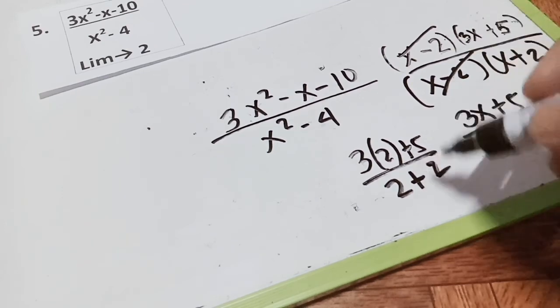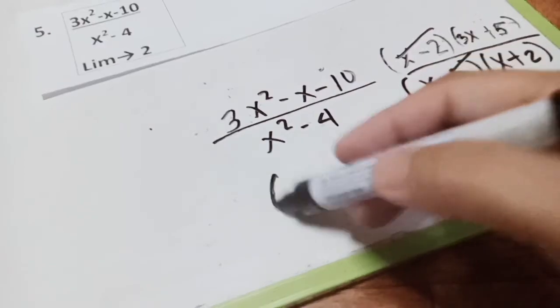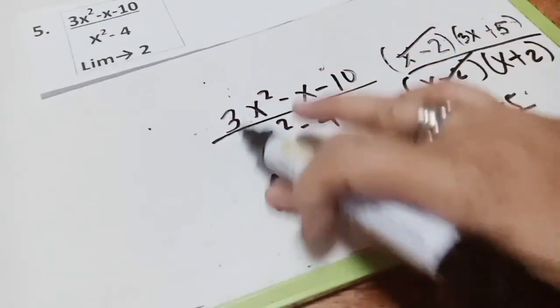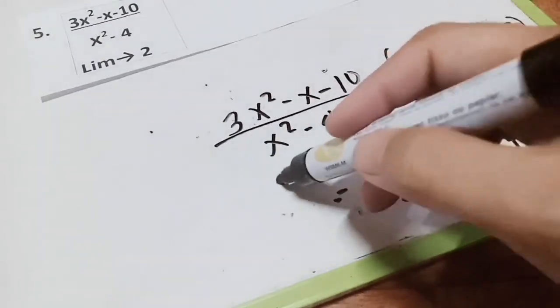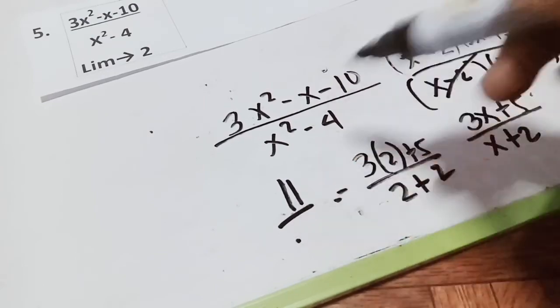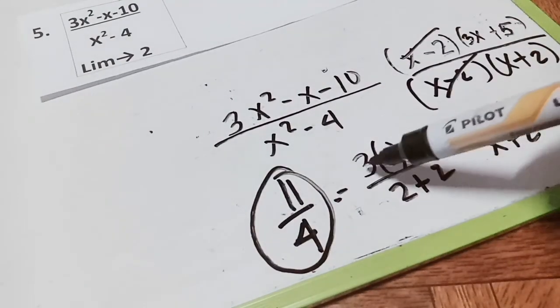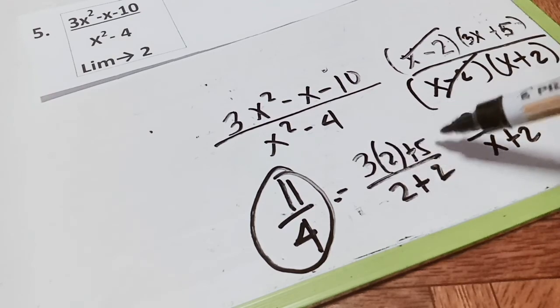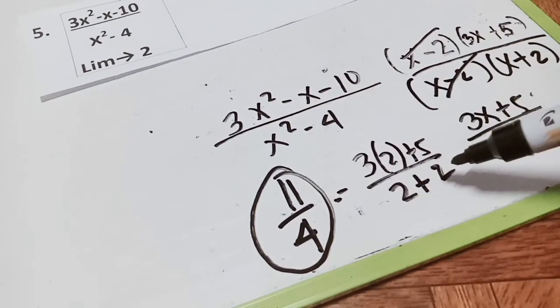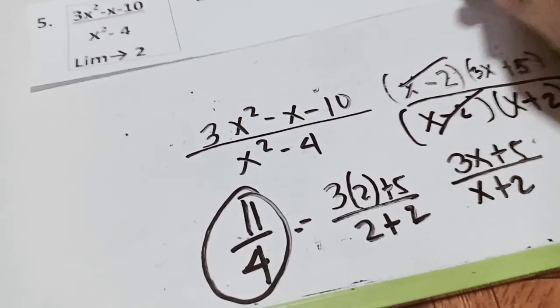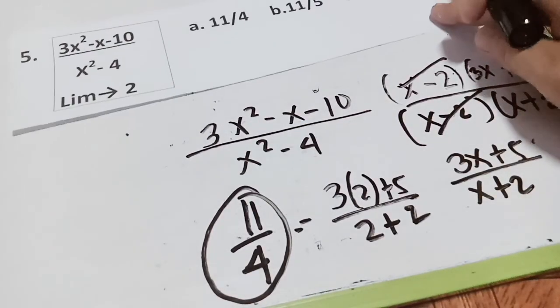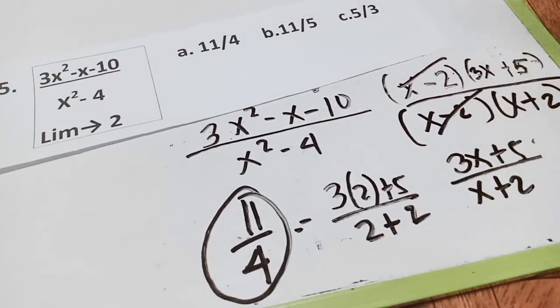So 3 times 2, we have 6. Okay, 6 plus 5 will become 11 over 4. So correct. So 3 times 2 is 6, plus 5 will become 11, and 2 plus 2 will become 4. So the best answer for limits will be letter A. Take note, guys. Letter A is the best answer.